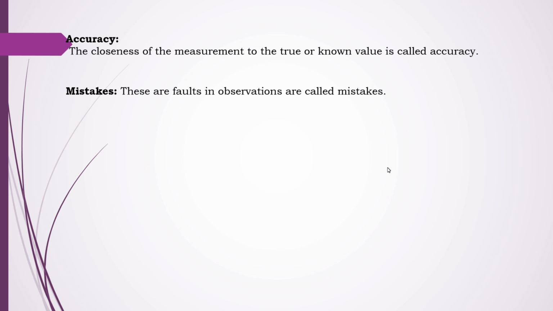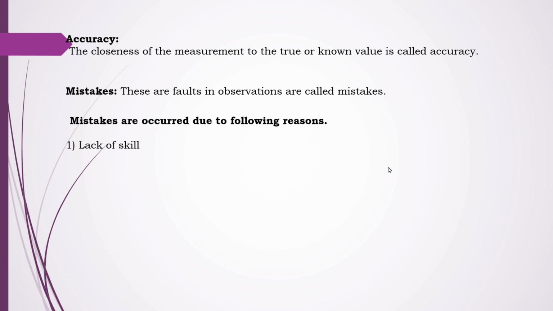Now the next is a mistake. We say that these are the faults in the observation. Let us see how the mistakes occur due to the following reasons. First, the mistakes due to lack of skill.